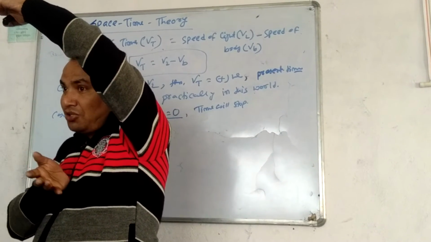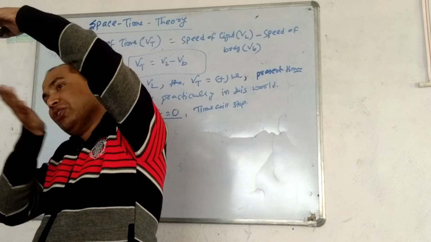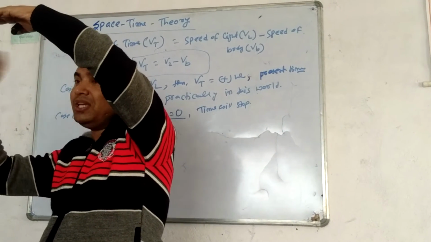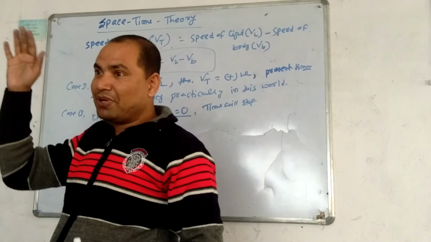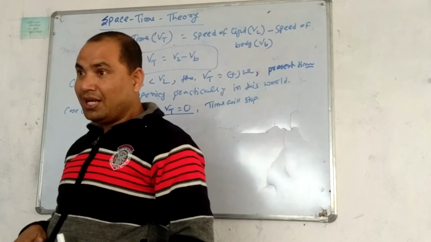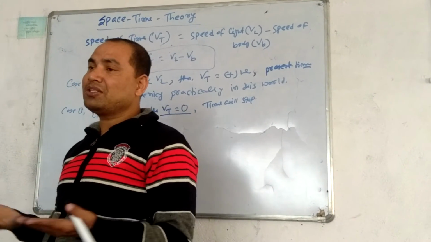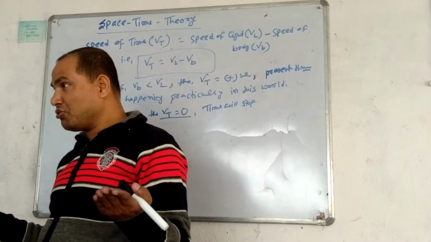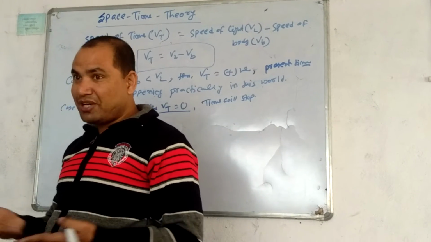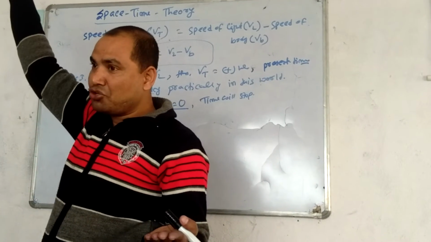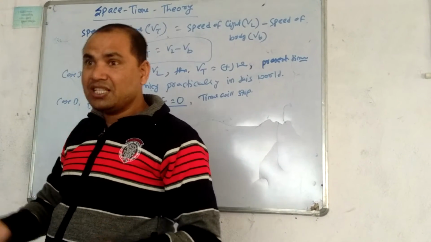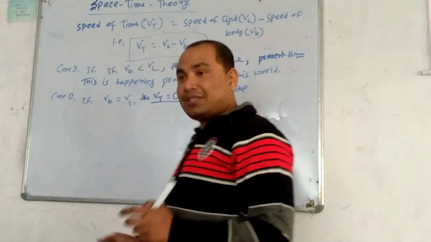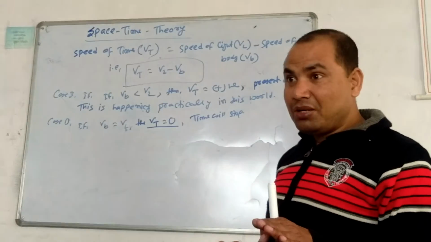A person who is 20 years of age will remain 20 years while in motion. If after 30 years he returns from the spacecraft, he will see his friend has become 50 years, because his friend was also 20 years old. After 30 years his friend becomes 50, and that student is still 20 years. So time will be stopped. When will time be stopped?